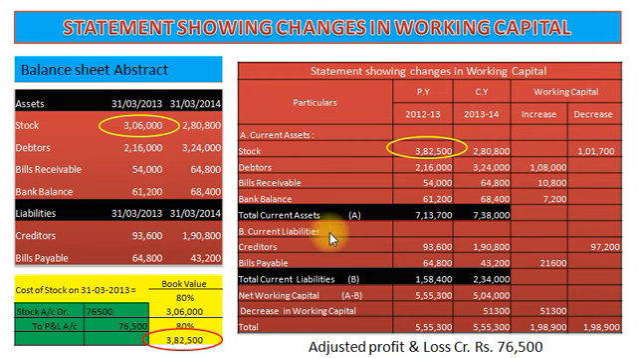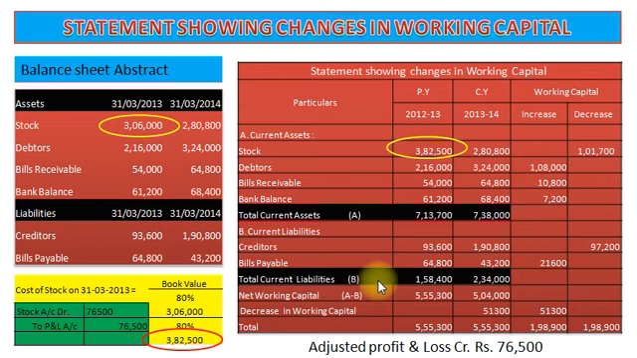Now we will take current liabilities, and we have creditors 93,600 and 1,90,800. It is increasing by rupees 97,200. So our working capital will decrease by rupees 97,200. Our next current liability, bills payable 64,800 and 43,200. It is decreasing by rupees 21,600. So working capital will increase by rupees 21,600.